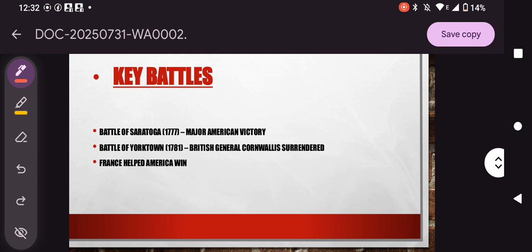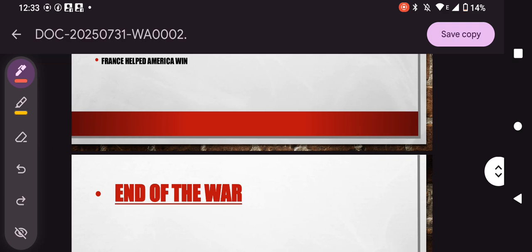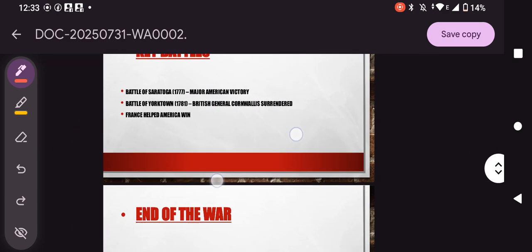Like the Battle of Saratoga, which happened in 1777, which is the major American victory in which the Americans became victorious against the British. And the Battle of Yorktown, which happened in 1781, in which the British General Cornwallis, not that Lord Cornwallis who introduced the civil services in India, it is very different, a British General, surrendered to the Americans, and finally France helped America to win. And these major events took place under the key battles scenario.